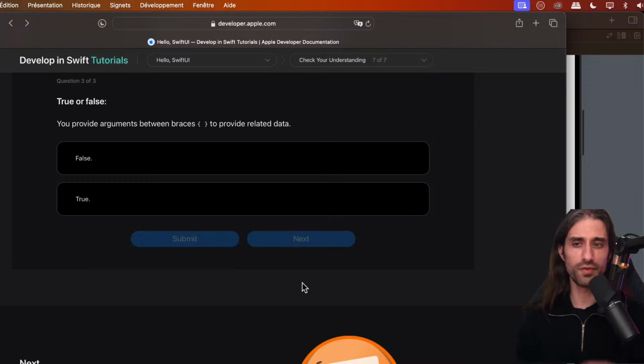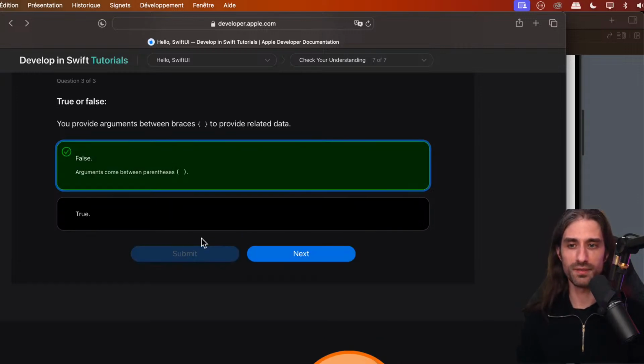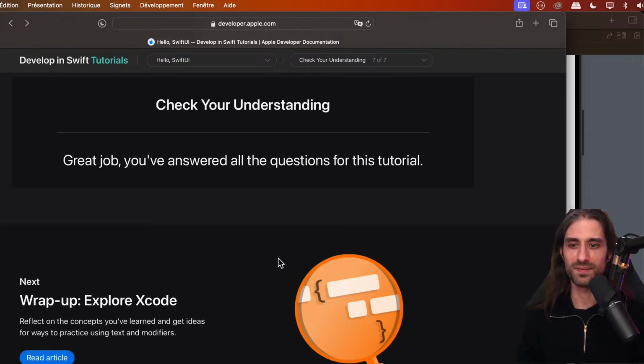Last question, true or false? You provide arguments between braces to provide related data. So this is false. You provide arguments using parentheses. Braces are to define scopes of code. And so I was correct. Arguments come between parentheses.